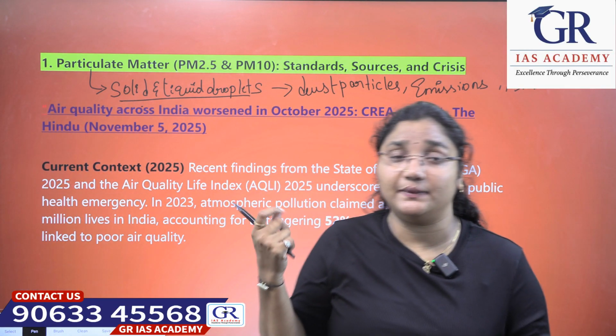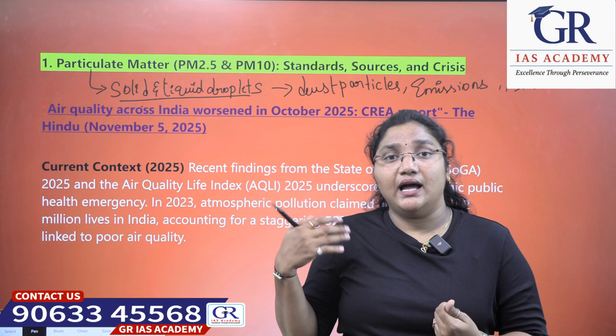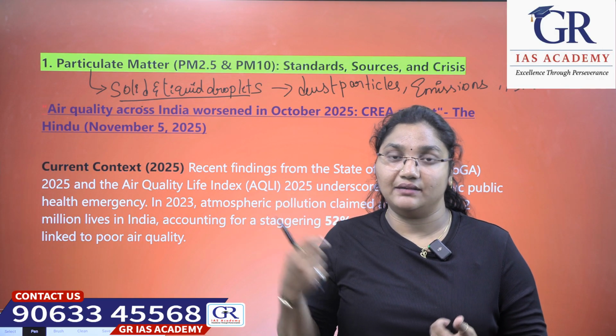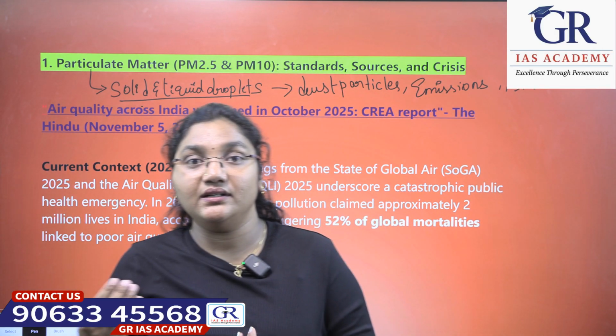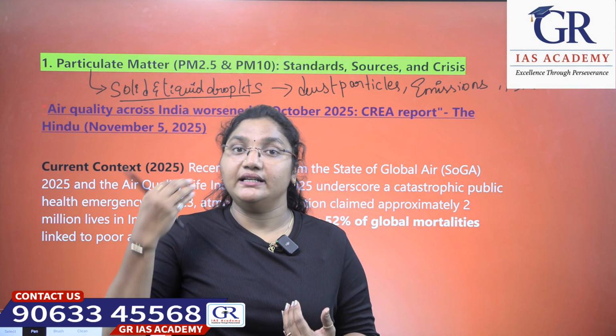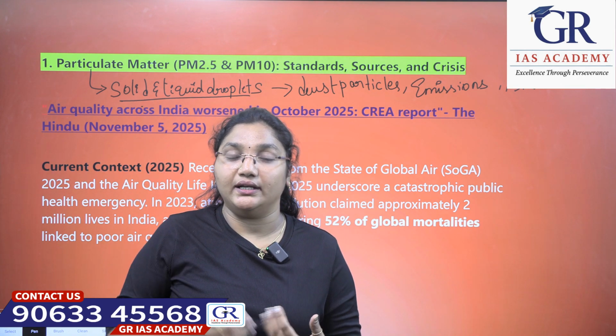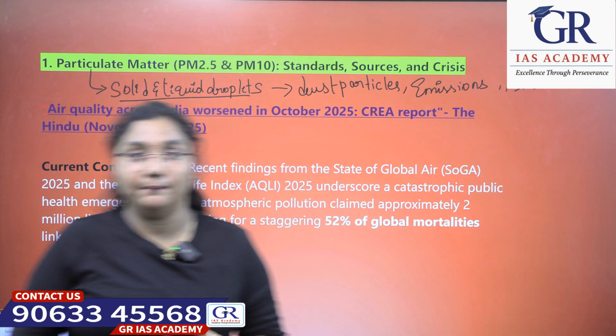These particulate matters are sometimes not even visible with the naked eye. Even though they are not visible, they easily enter into the human body and affect the environment more.